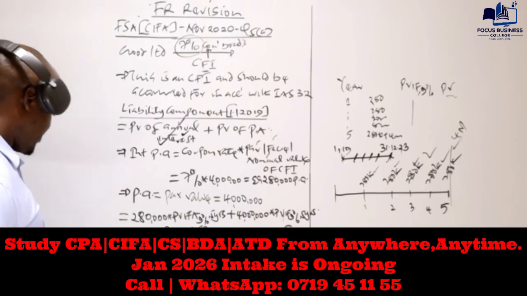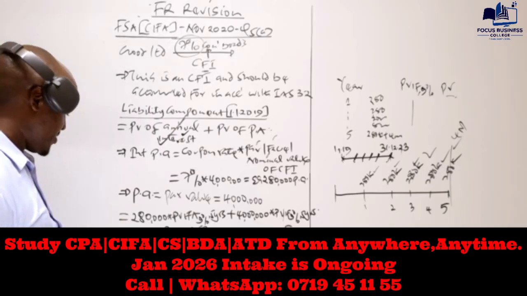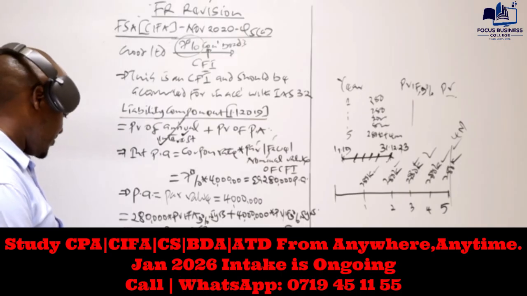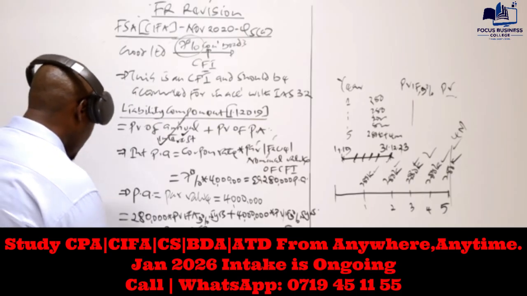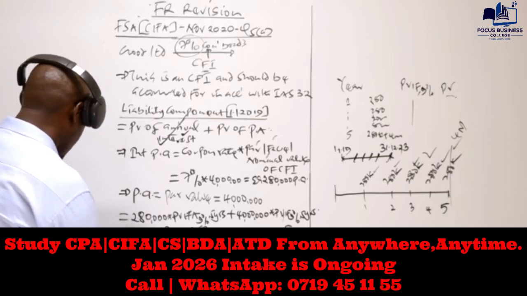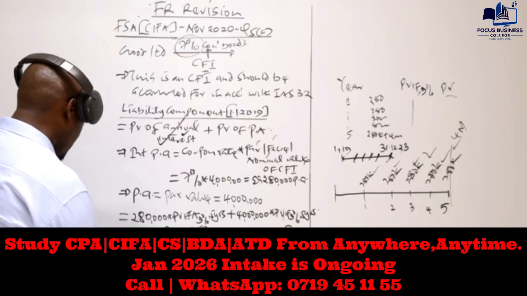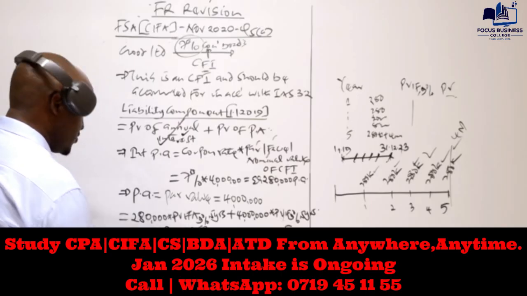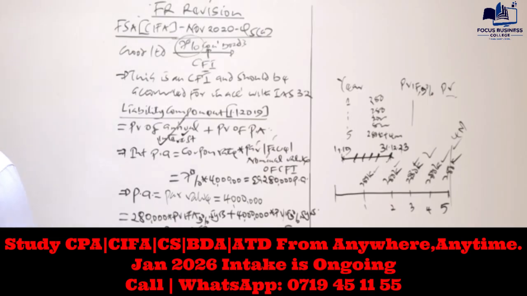That will give us 3.89. We multiply that directly with 280,000. And this will give us 1,089,102. That is basically what I'm getting here.